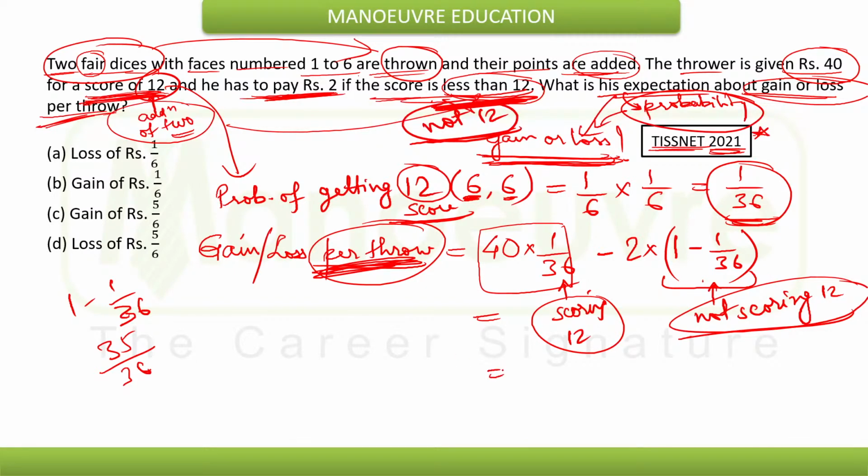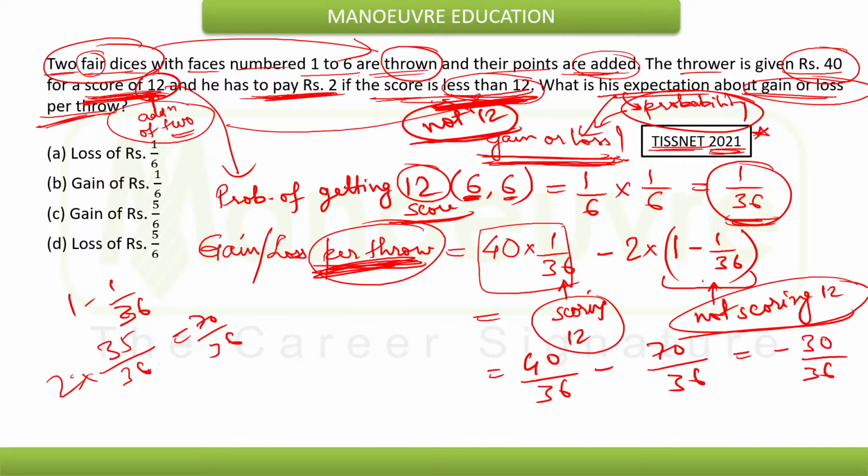So whether he will suffer gain or loss, that will be 35 into 2, that will be 70. So 40 by 36 minus 70 by 36. That will be minus 30 by 36. That will be 6 5s are 30 and 6 6s are 36, so that will be minus 5 by 6.